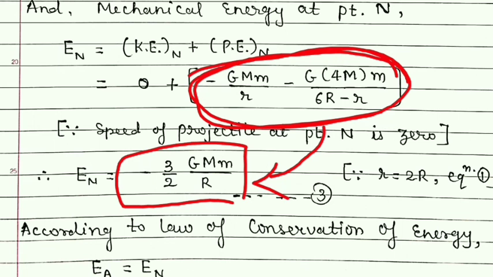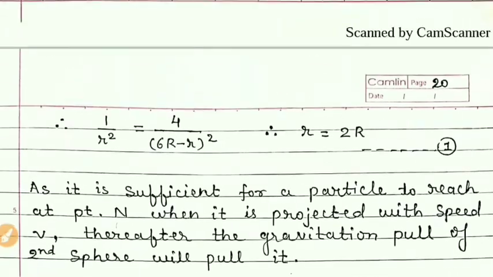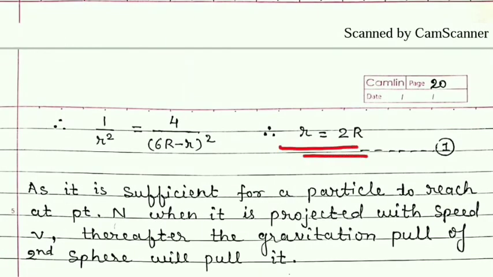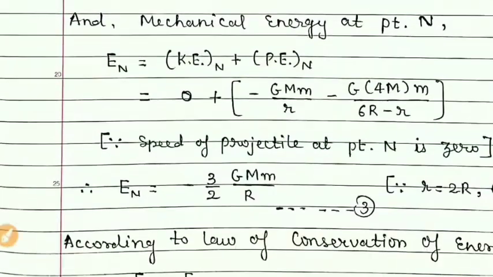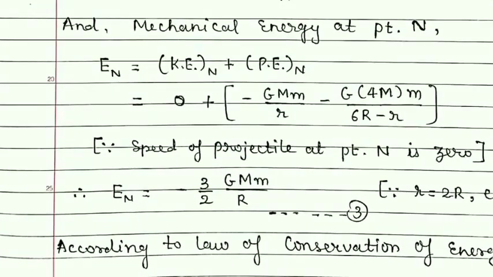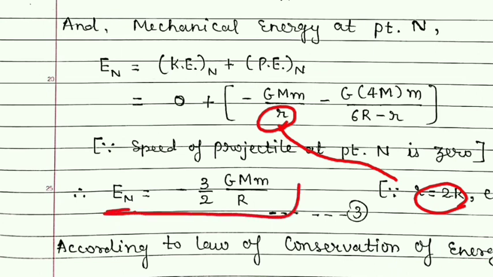And students, during simplification, you have to put this small r equal to twice of r, because earlier we have obtained this. So in place of this small r which we have taken, that is to be now kept as 2r, and then you have to simplify it. So you will get the energy at point N equal to minus 3 by 2 G capital M into small m upon R. Let us give this equation number 3.